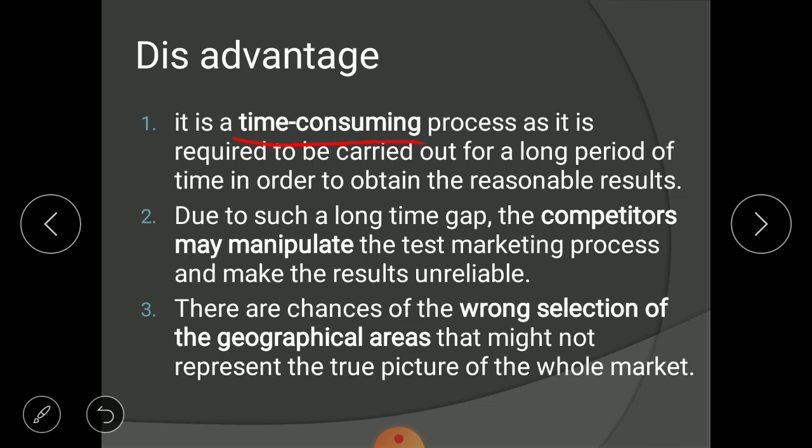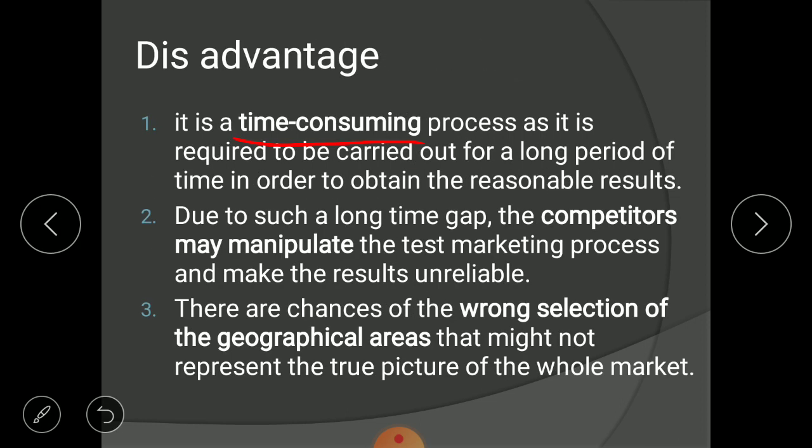Then the third disadvantage is that there are chances of wrong selection of geographical areas that might not represent the true picture of the whole market. Definitely, what I told, there should be homogeneity in a selected market segment. I told you that whatever clothes are worn in Mumbai, such type of clothes cannot be worn in other states of India. Yes or no? So when you are selecting a test marketing segment, you should select that segment which represents the characteristics of your total market.